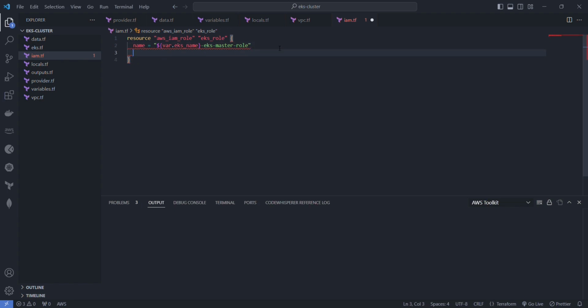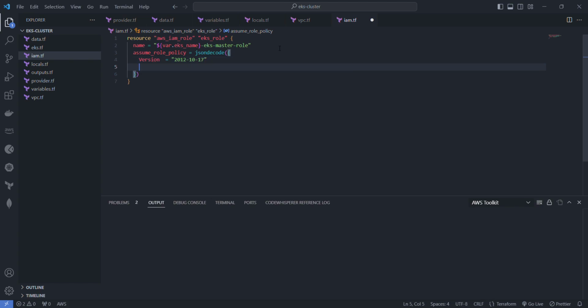So it's going to have an assume role policy in there. I'm going to have JSON. I'm going to say version, and the version is going to be 2012-10-17.